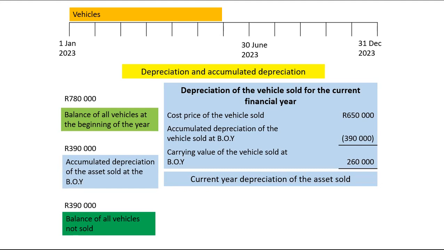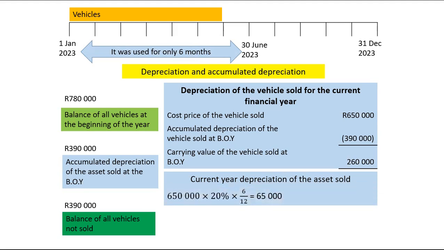All right. Now, important question. For how long did we use this vehicle in the current year? It's January, February, March, April, May, June. So I've used this vehicle for 6 months. I include June because it was only sold at the end of June. So when I calculate the depreciation on this vehicle, I will take the 650 times it by the depreciation rate of 20%, times it by 6 over 12. That'll give me 65,000 rand. And that is the current year depreciation.